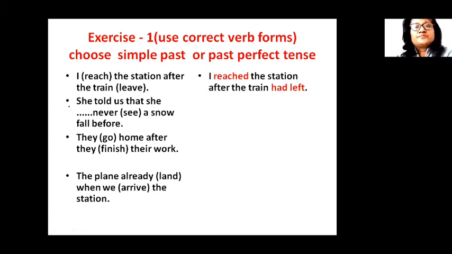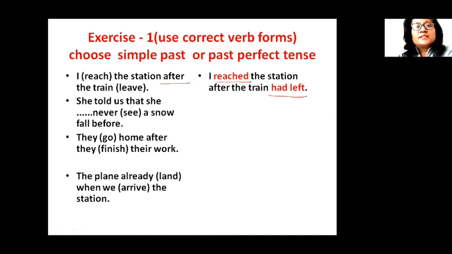What happened first? This word after is the time indicator which shows what happened first. So, I reached the station after the train left. After the train leaves. So the action of leaving happened first, and I reached the station later. So with leave you use past perfect tense, had left, and with reach you can use simple past. I reached the station after the train had left.